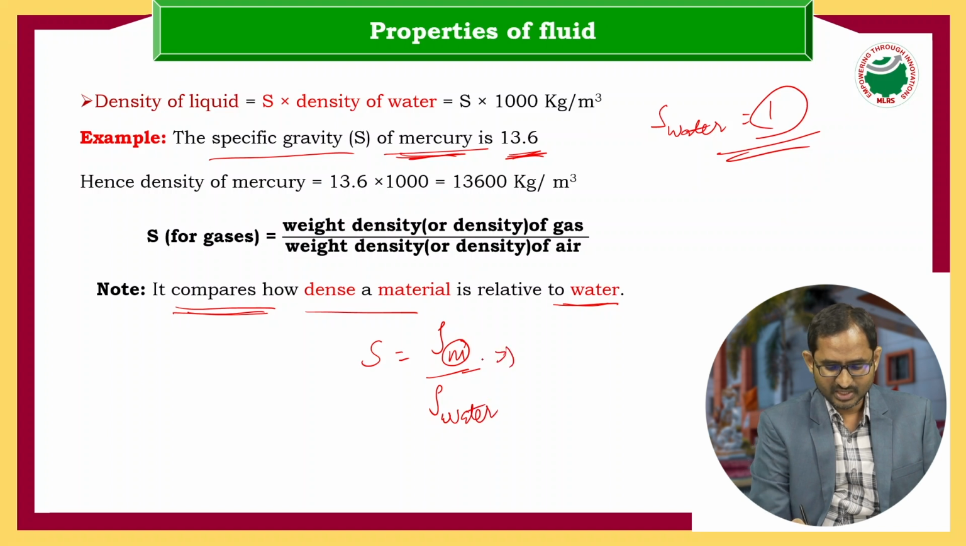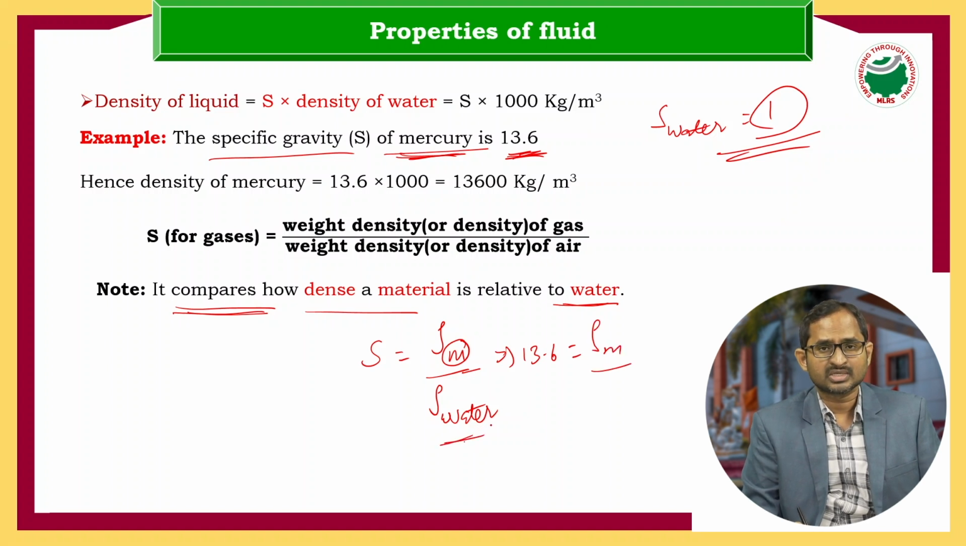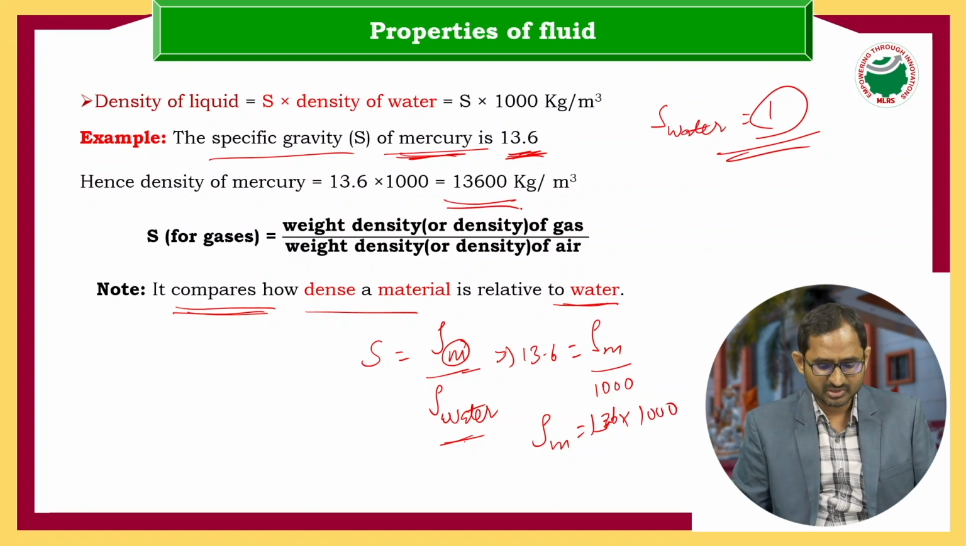So what is the specific gravity value given? He has given the specific gravity value 13.6, equal to density of mercury divided by the density of water. What is the density of water? The value of density of water is 1000. Then density of mercury equals 13.6 into 1000. What is the final value? It is 13,600 kg per meter cube.